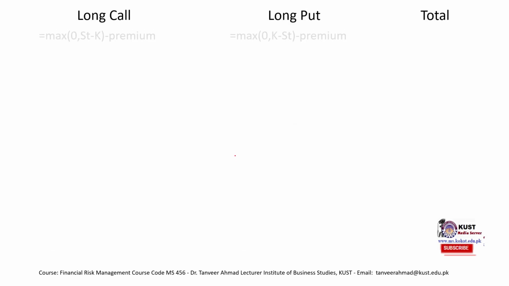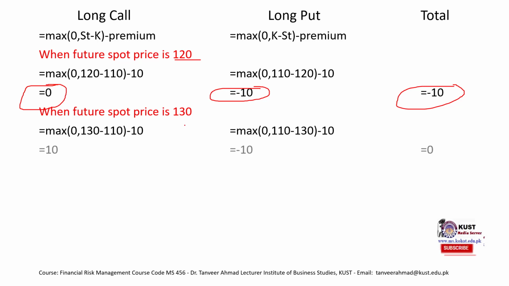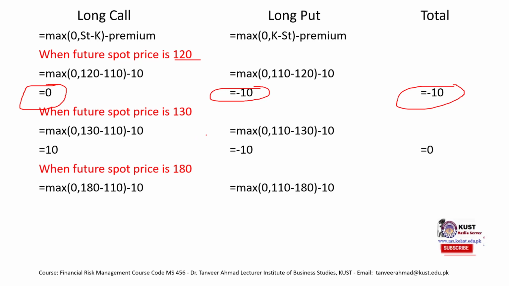So as ST increases to 120, now our long call would start giving us profit and long put would give us loss. Our total loss again is this. But now as it moves substantially away from the K, now in this case 180, so it is substantially away. So this long call would give us a profit of 60, long put would give us maximum loss of minus 10, our profit would be 50. So now you see that when they move in either direction substantially, we get profit.